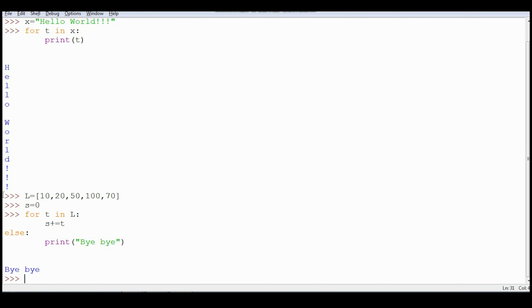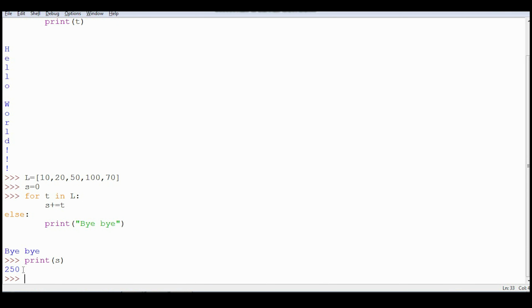Now you can see when the for loop is over, then it is displaying once only this bye. And suppose if I try to print the value of s, it is displaying the sum of it. Now always remember the else statement will run only when the for loop is over, that is terminated naturally.